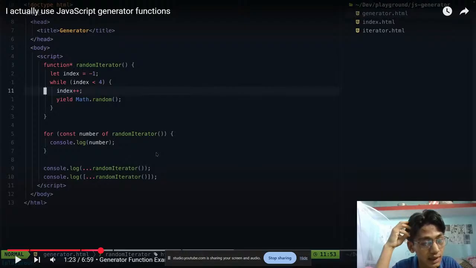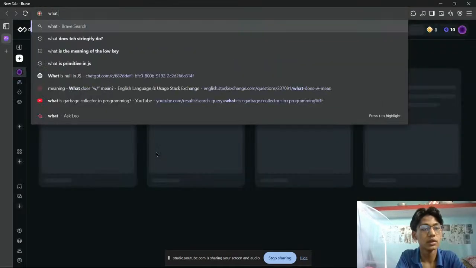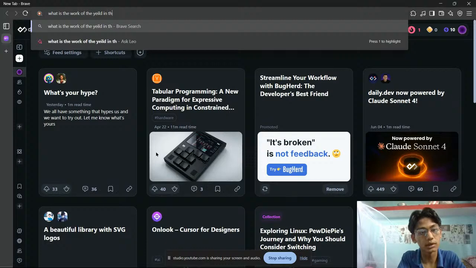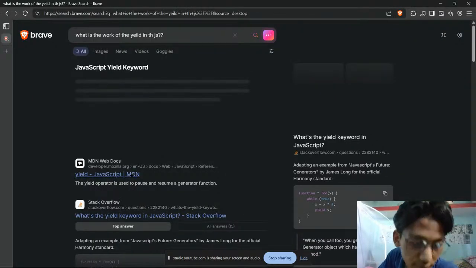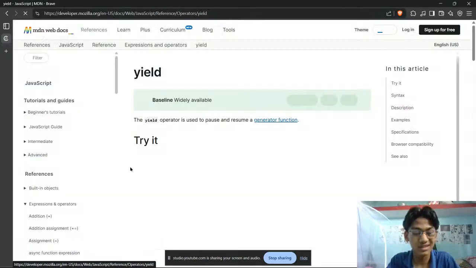I actually don't have any idea what you mean by yield, because yield is not defined over here. So probably it's going to be some function or method, I actually don't know. So I just need to search what is the work of the yield. So, yield in JS. Yeah, it's a yield operator used to pause and resume generator functions.